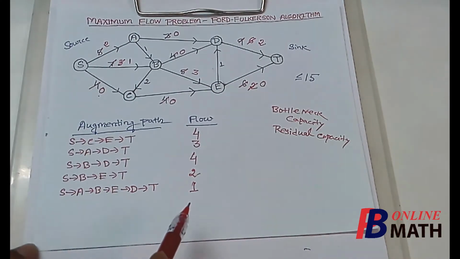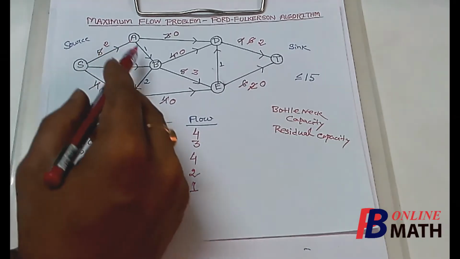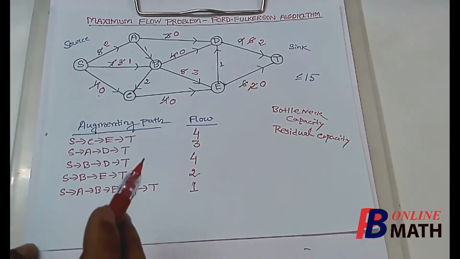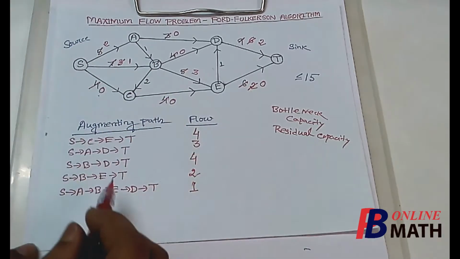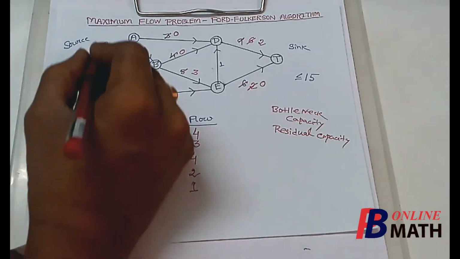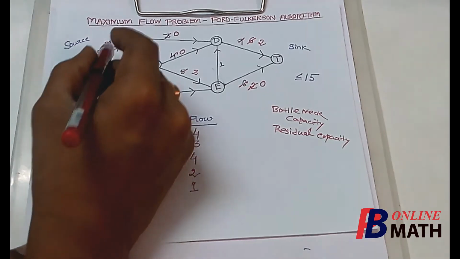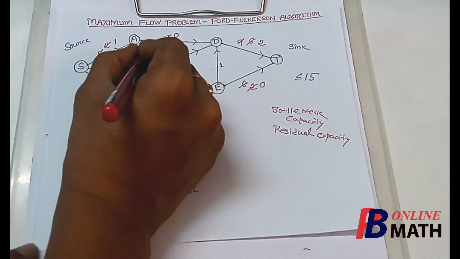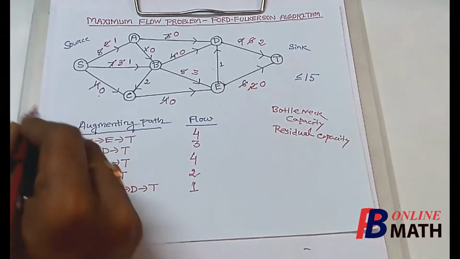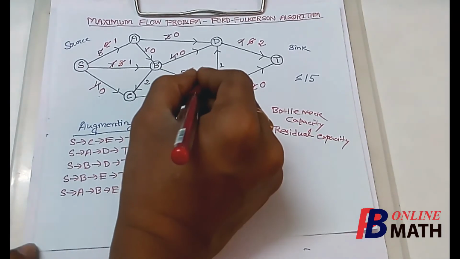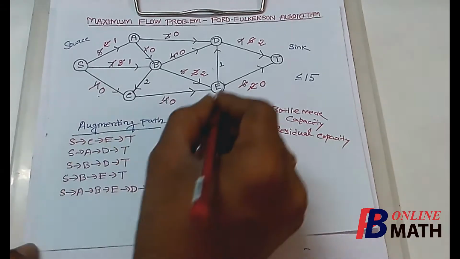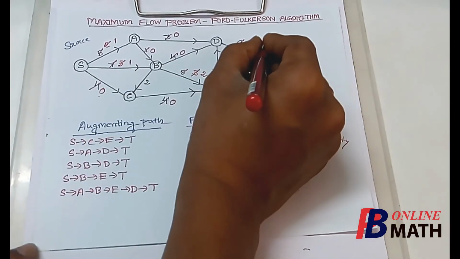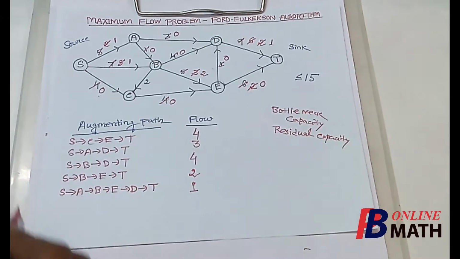If we send one amount of flow through this augmenting path, then we find the new residual capacities of the arcs. We find that the residual capacity of this arc is 1 now, the residual capacity of this arc is 0, the residual capacity of this arc is 2, the residual capacity of this arc is 0 now, and the residual capacity of this arc is 1.